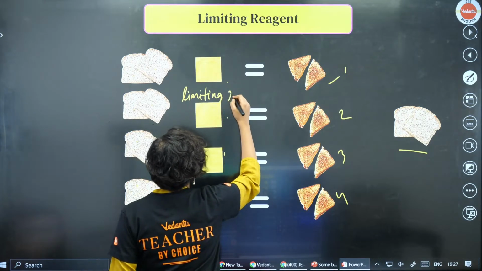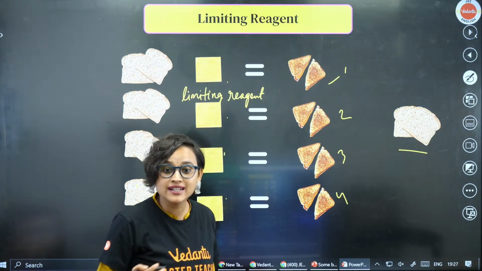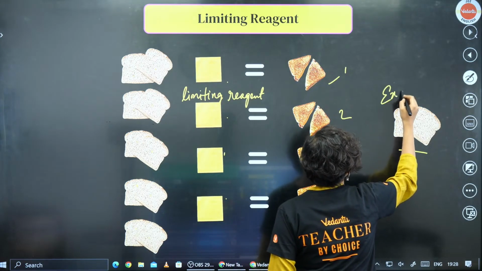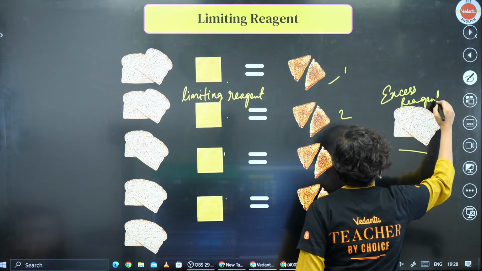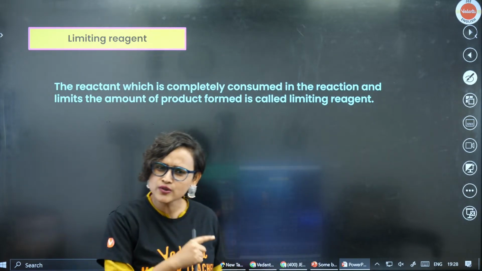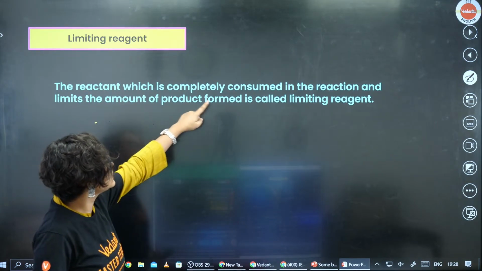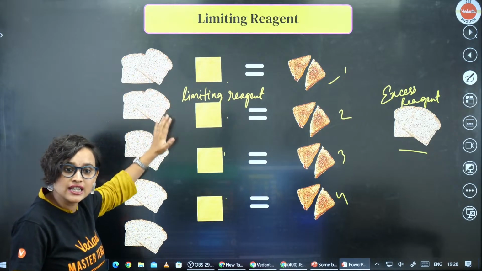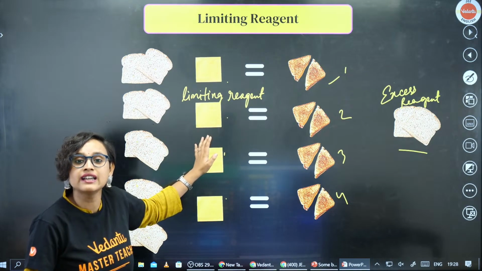This is our limiting reagent. Yes? And which one is our excess reagent? The bread is the excess reagent. Yes? The bread part is the excess reagent. Now, coming back to the definition, do you seem to understand it now? It says that the reactant which is completely consumed in the reaction. What did we see? We saw that the cheese was completely consumed in the reaction.